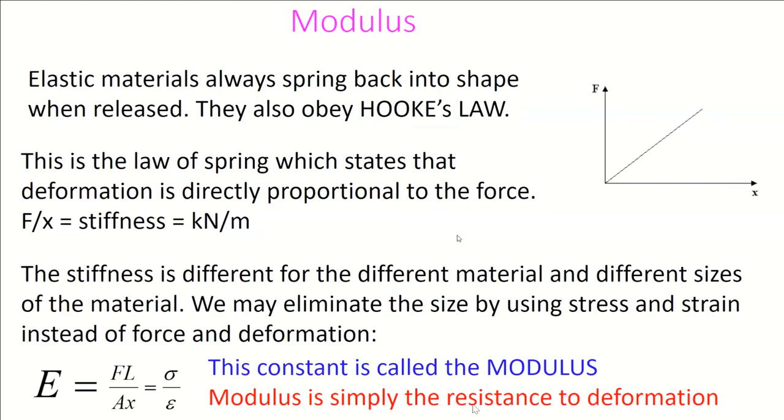Then what is modulus? A very simple definition of modulus is what is written in the last sentence. Modulus is simply the resistance to deformation. Just resistance to deformation.